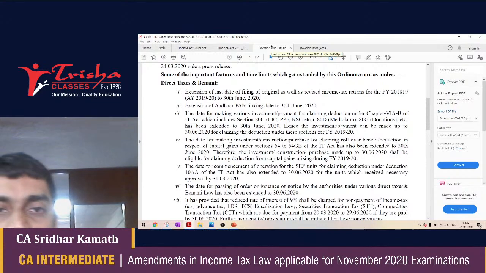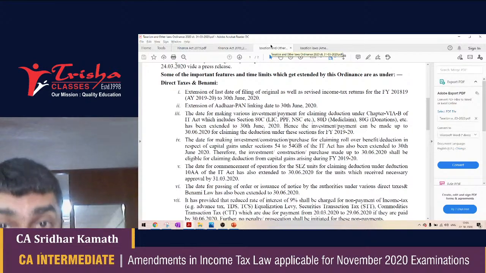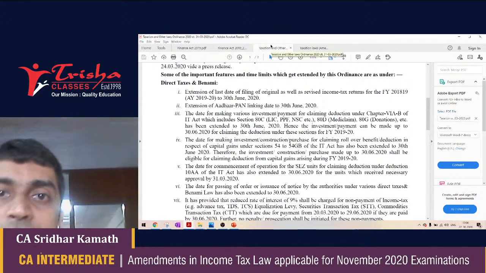Now, I hope everyone knows that the time limit available for filing of income tax returns is the due date for filing income tax returns, which is usually 31st of July of the assessment year for individuals and 30th September of the assessment year if you have a business or profession which is subject to audit. Now, even after the due date, you can file income tax returns.